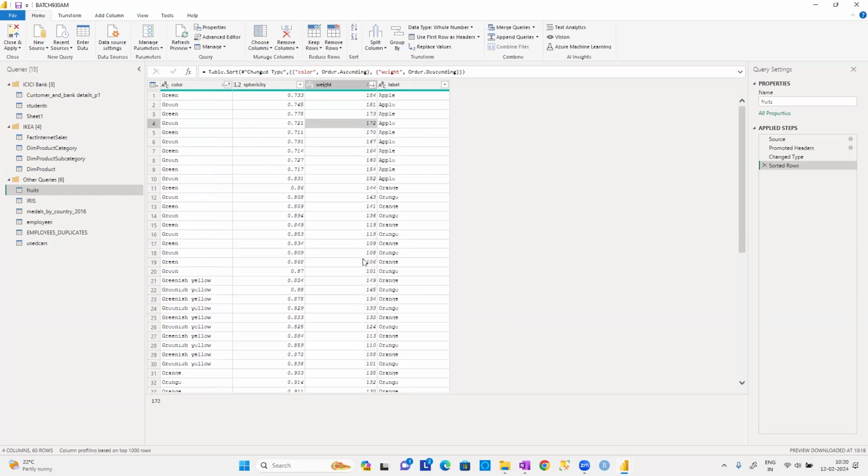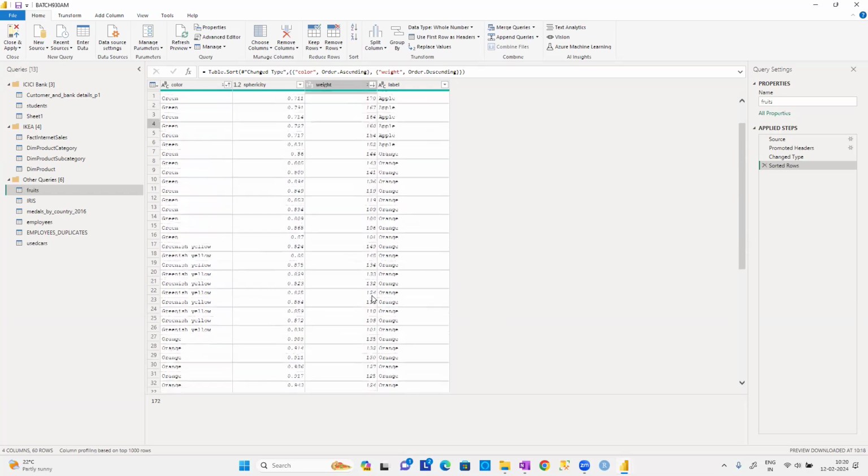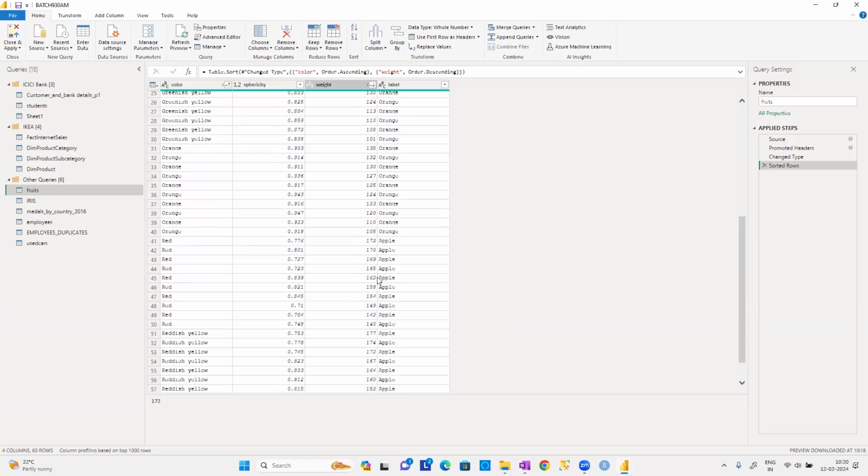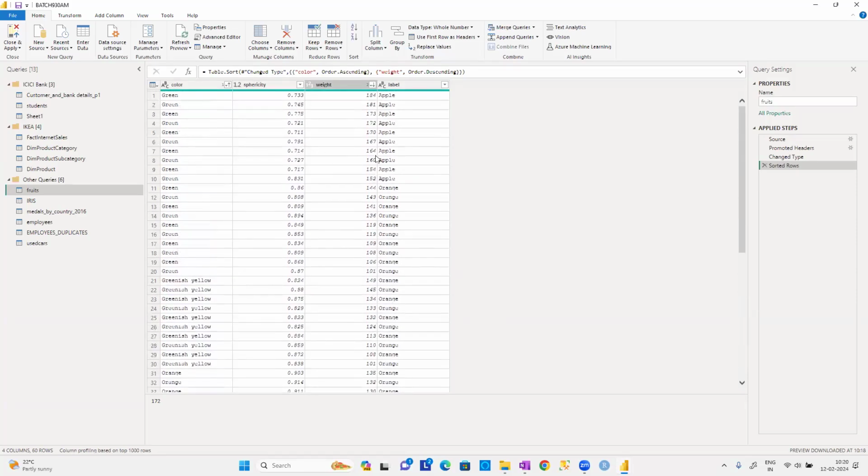Okay, so here 172 is there. Maybe one more 172 is there. You can verify that. Maybe the 172 appears in 2 different colors. Here I don't have the 172. Here also I don't have the 172. Here it was there. In red color, 172 is there, guys. And in one green color, 172 is there. It is not applicable to both of them. Like that, I'll do one thing, guys.